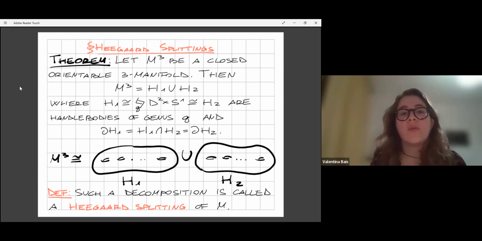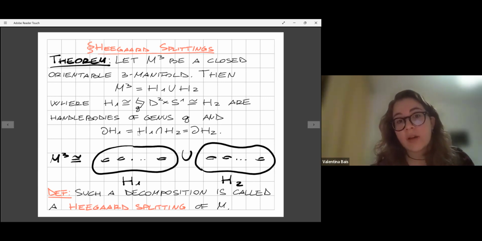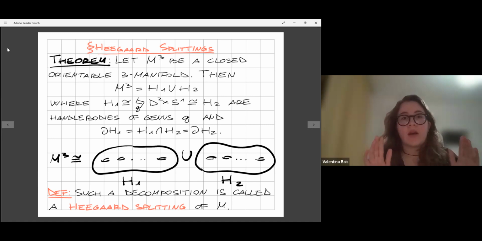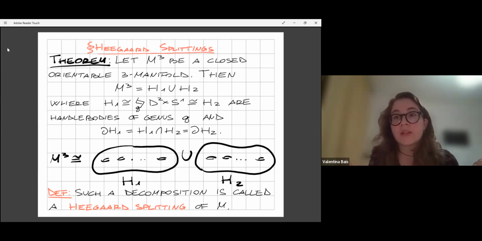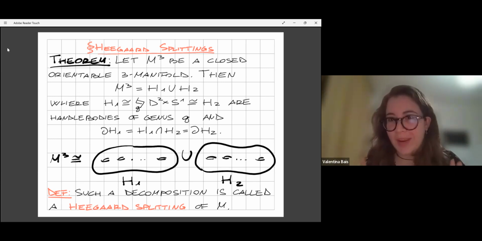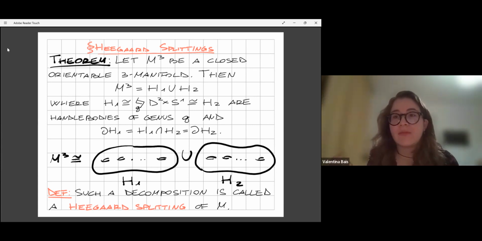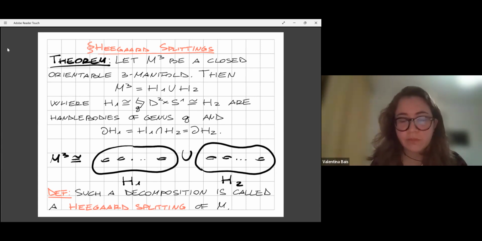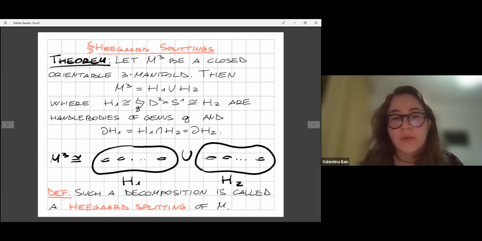And moreover, we can ask these handlebodies to intersect exactly along their common boundary, which is an orientable surface of genus G. So this tells us that we can think of any closed orientable three-manifold as two copies of two handlebodies of some genus G, which are glued along their boundary in some way. Maybe this way is very complicated, but the pieces the manifold is made of are really simple. And such a decomposition is called a Heegaard splitting of the manifold.